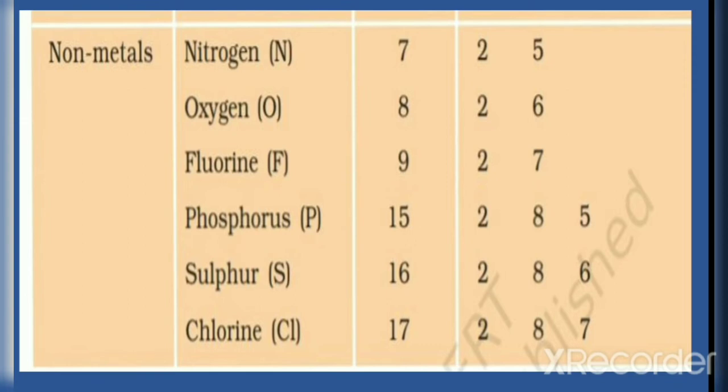Fluorine, atomic number 9, number of electrons is equal to 9, therefore electronic configuration is 2, 7. In the case of phosphorus, atomic number is 15, so the electronic configuration is 2, 8, 5. Sulfur, atomic number 16 and its electronic configuration is 2, 8, 6. Chlorine, atomic number 17, number of electrons is equal to 17 and therefore the electronic configuration is 2, 8, 7.